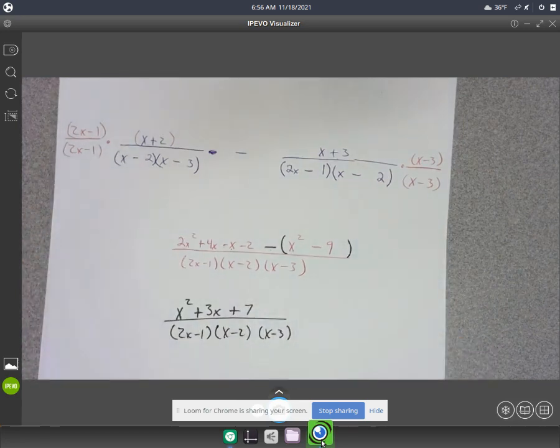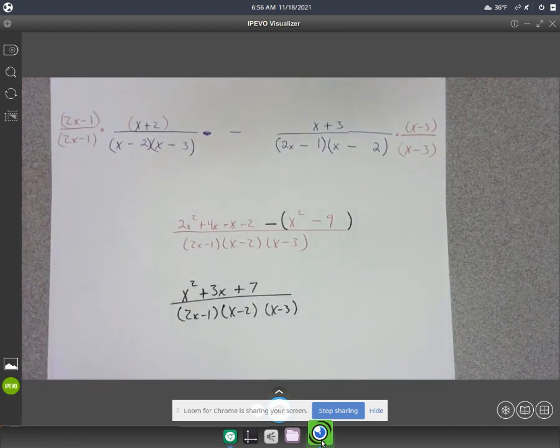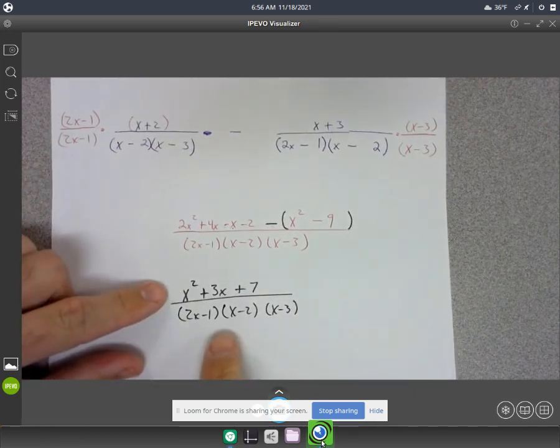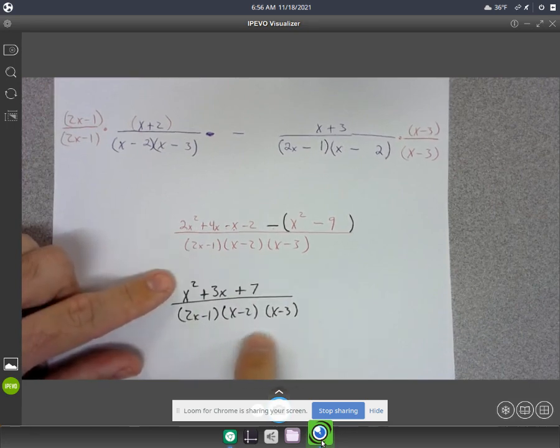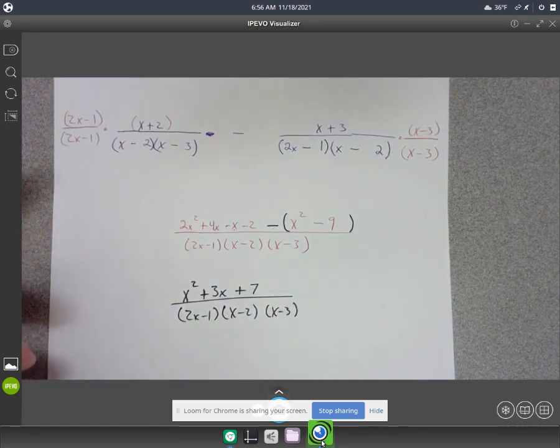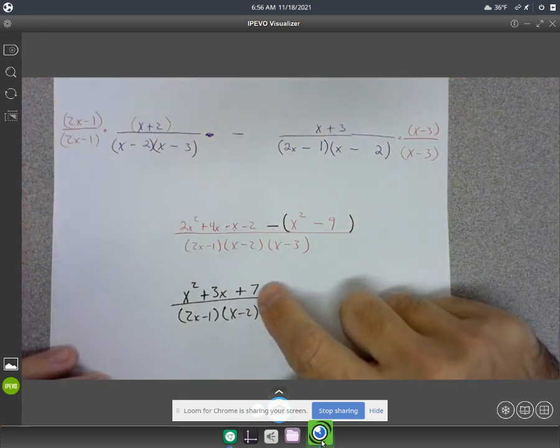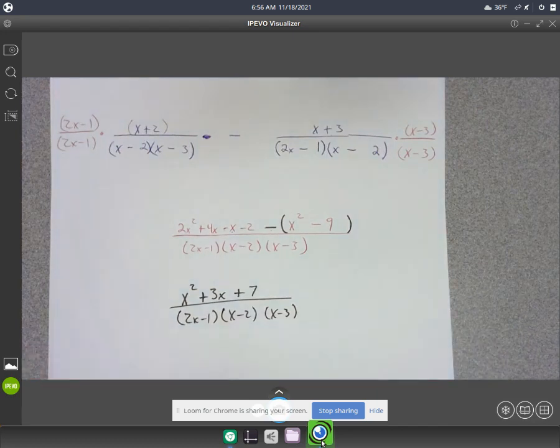Of course, what you would want to do from here is check to see if this numerator will actually factor, and then possibly cancel one of its factors with one of them down here. But the numerator won't factor. You're not going to find two numbers that multiply to 7 and also add up to 3. So this should be our final answer.